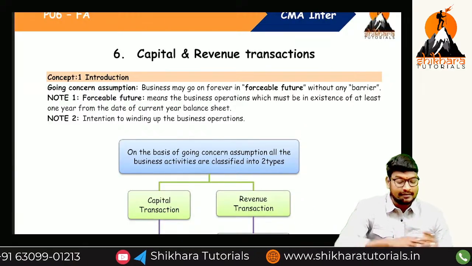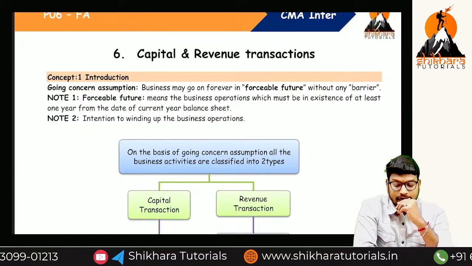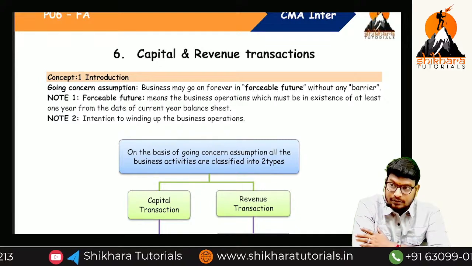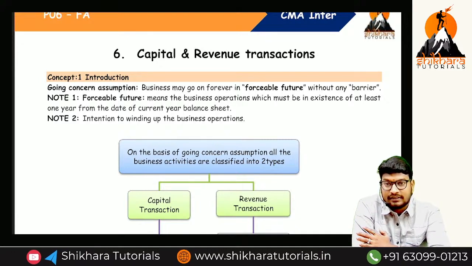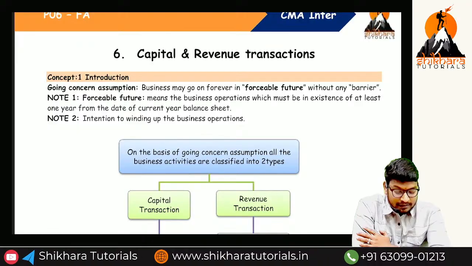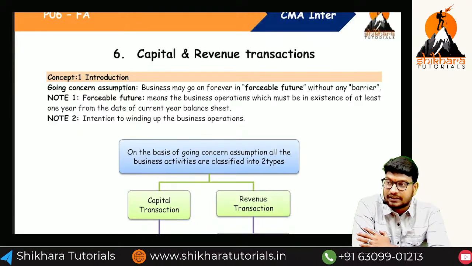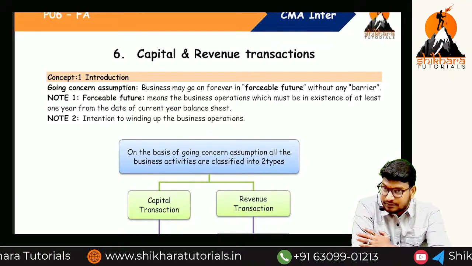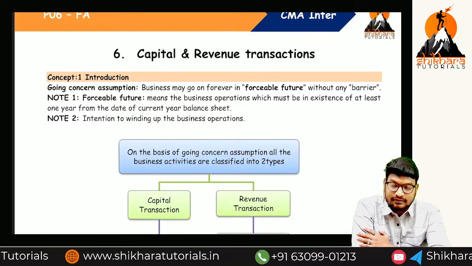So this is class 6 of financial accounting. Till now we have seen all the basics. We have learned the modern approach, how to write the journal entries, and once again we have discussed. Then in the previous class we have seen the subsidiary books. What are the subsidiary books we have learned? Purchase book, sales book, purchase returns, sales returns.